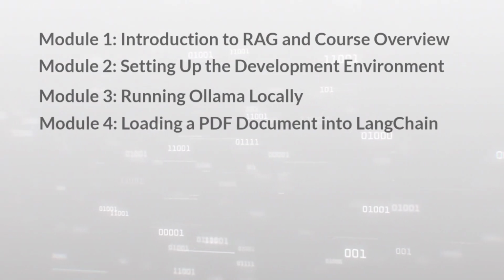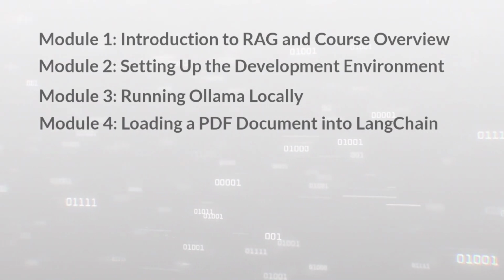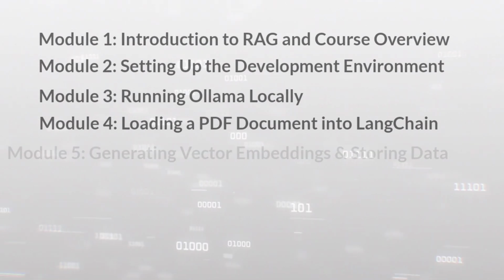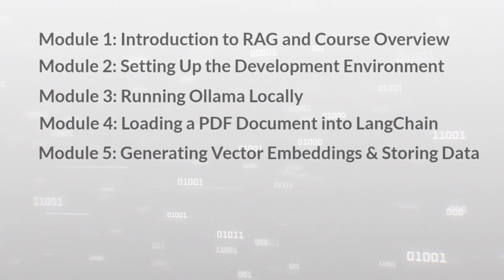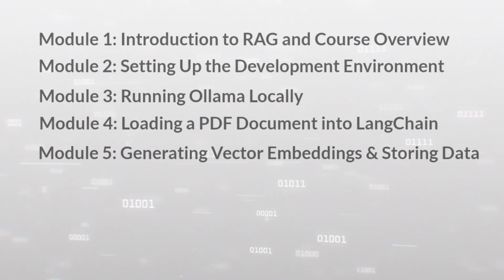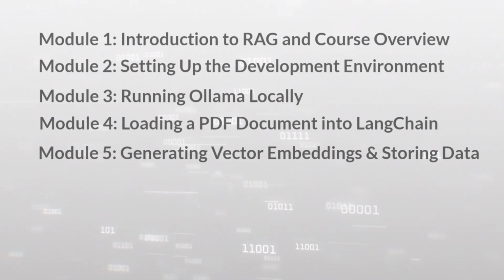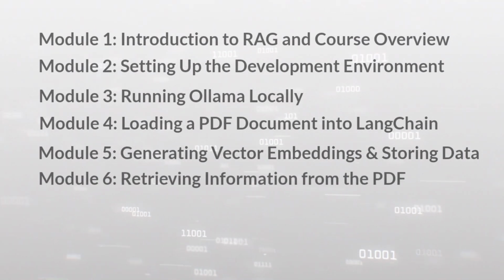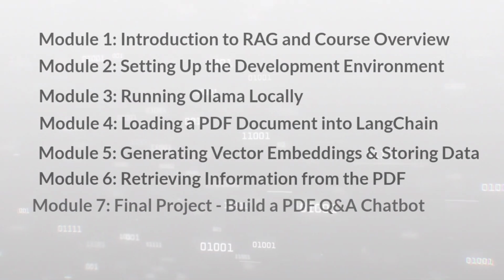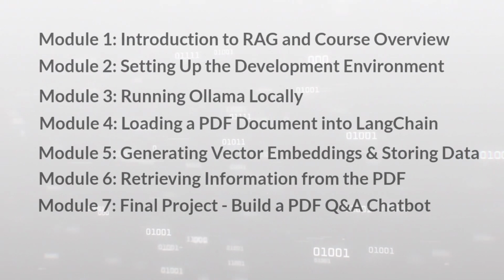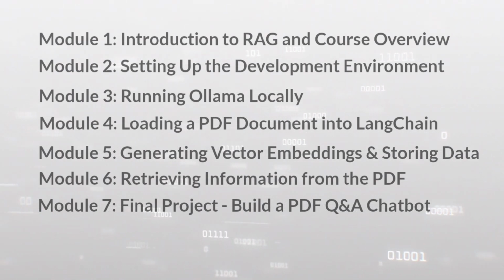In the fourth module, we'll discuss how to load the PDF into LangChain. In the fifth module, we'll discuss how to generate vector embeddings from the uploaded PDF document and how to store these vector embeddings in a vector store. In the sixth module, we'll discuss how to retrieve the information from the PDF. And in the seventh module, we'll discuss the final project. We'll explain each and every line in the final project, and we will go through the steps involved in developing a RAG application.